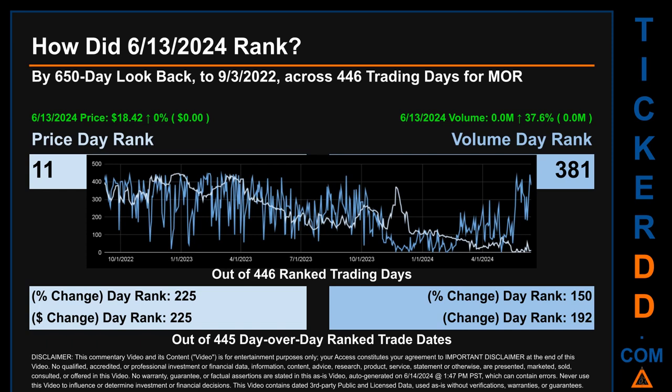The price's day-over-day percentage change, jumping 0% on June 13, 2024, had a day rank of 225 while its dollar difference of $0 had a rank of 225 when compared day over day across 445 trading days. Volume's percentage change and difference were ranked respectively at 150 and 192.